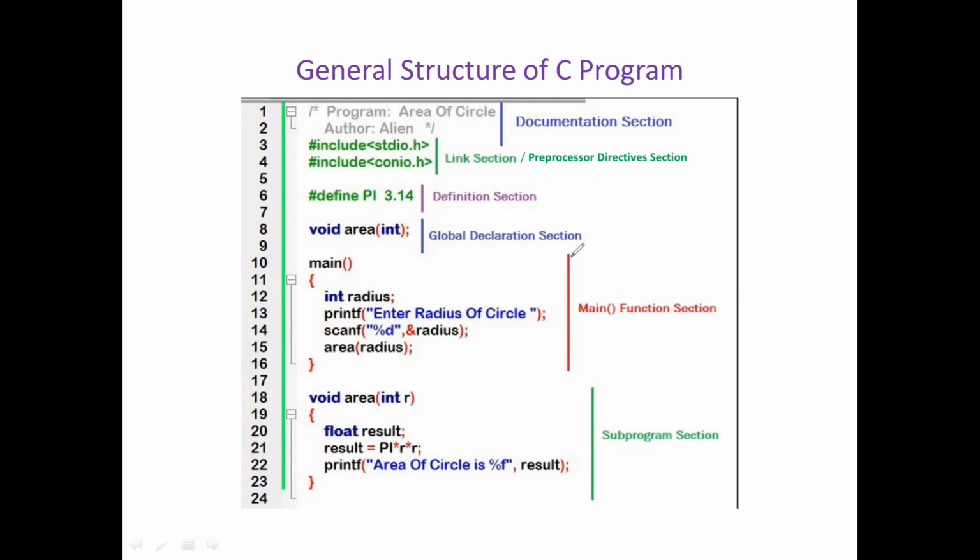And we have the main function section, where you will have the exact application program. Then if there is any subprogram, for example here area is the subprogram, it will jump here, call that particular subprogram and execute the set of statements there. So this is the simple structure of a C program.